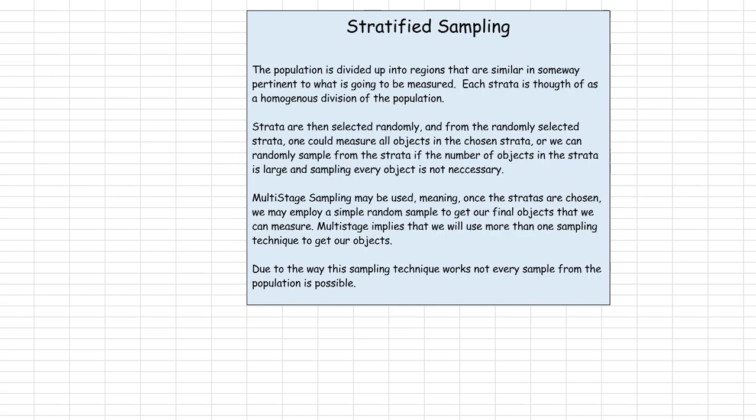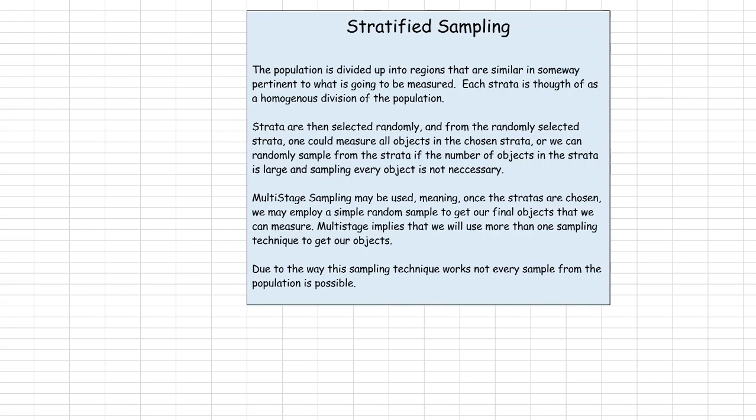Strata are then selected randomly, and from the randomly selected strata, one can measure all objects in the chosen strata, or we can randomly sample from the strata if the number of objects in the strata is large and sampling every object is not necessary. Multi-stage sampling may be used, meaning once the strata are chosen, we may employ a simple random sample to get our final objects that we can measure, or some other sampling technique. Multi-stage implies that we will use more than one sampling technique to get our objects that eventually will be measured.